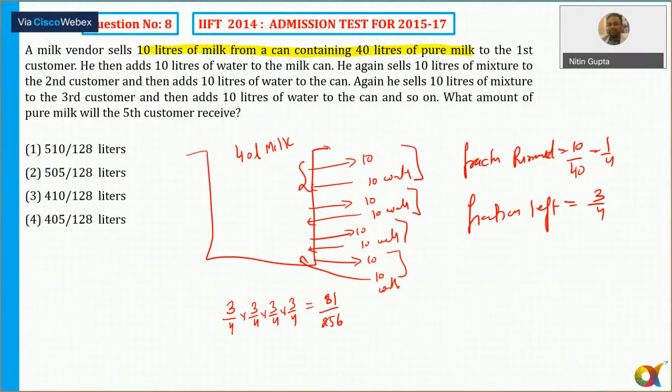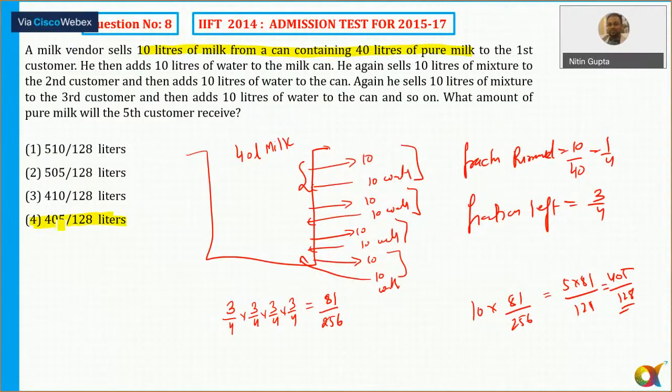So this much fraction of milk is there, and at the end I am giving 10 liters again, so how much milk will be in 10 liters? The answer is 10 into 81 by 256, and 10 into 81 by 256 comes out to be equal to 5 into 81 upon 128. So the answer is simply equal to 405 by 128, and this is the answer. So it's a one-liner question actually, option number 4.